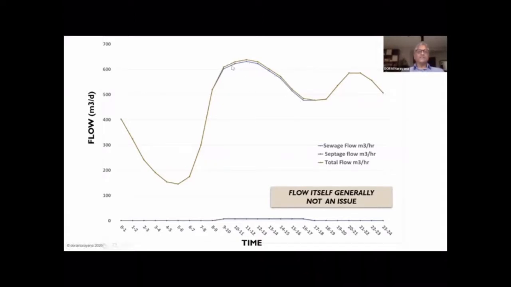So the second graph that you see up there is the combined flow that is going through, and you find that the variation is also not great. So the flow itself is not an issue. This is something that we need to understand. So when we talk about how much flow can I add, I think that's a very misleading concept.